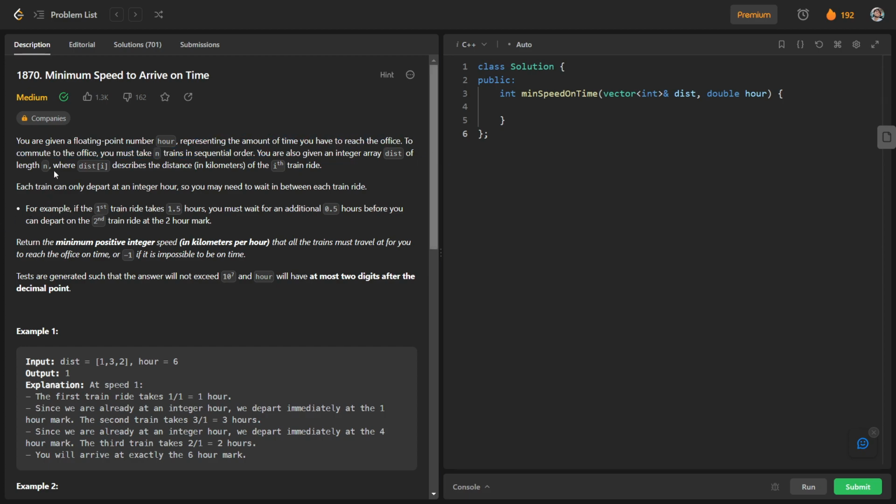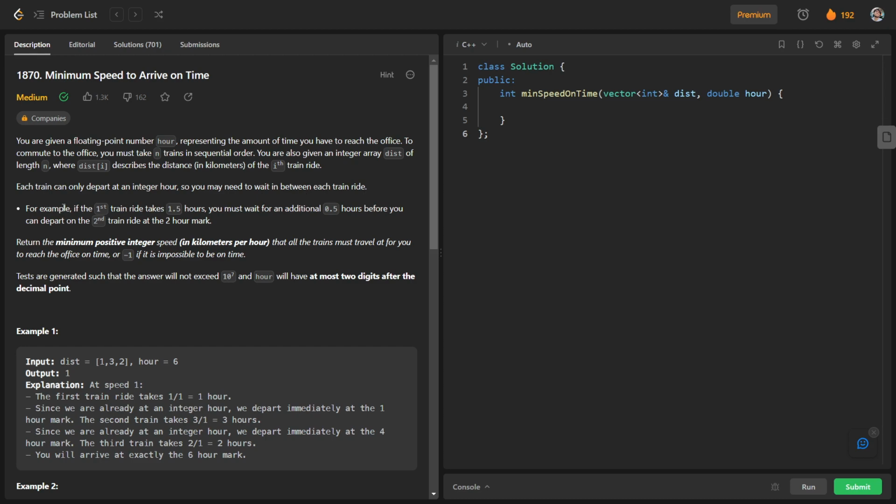To commute to the office you must take n trains in sequential order. You are also given an integer array dist of length n, where dist[i] describes the distance of the ith train. So basically we have n trains to reach our office, and the distance traveled by each train is dist[i]. Further, each train can only depart at an integer hour, so you may need to wait in between each train.